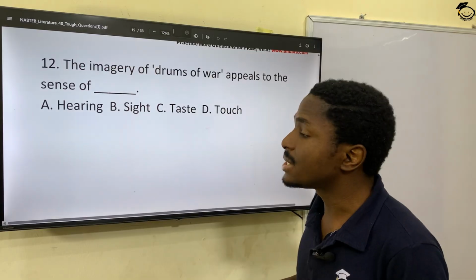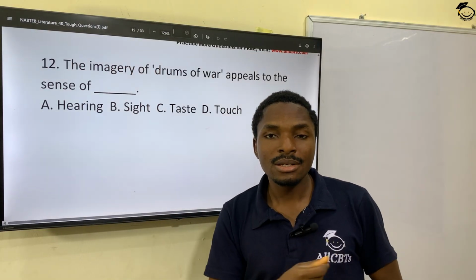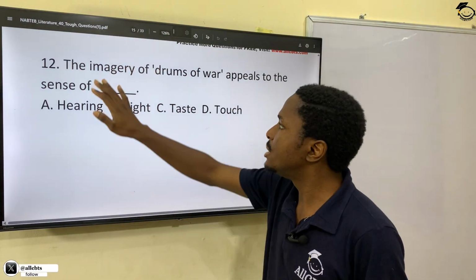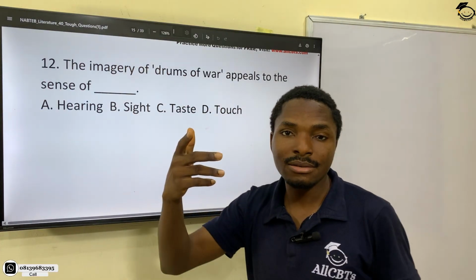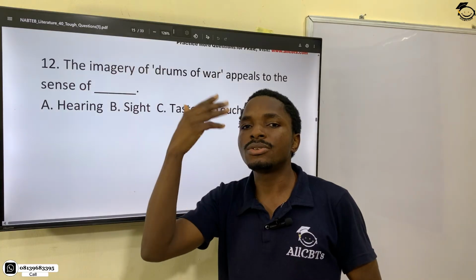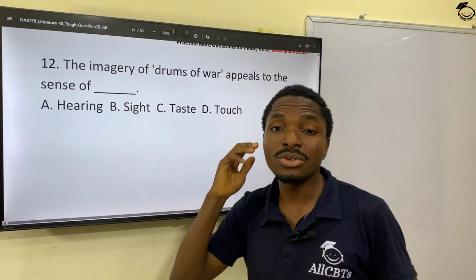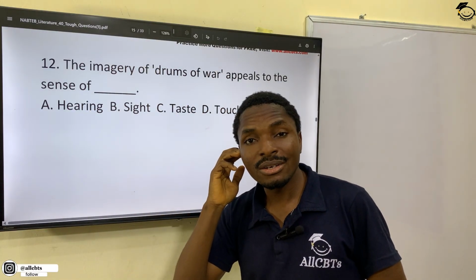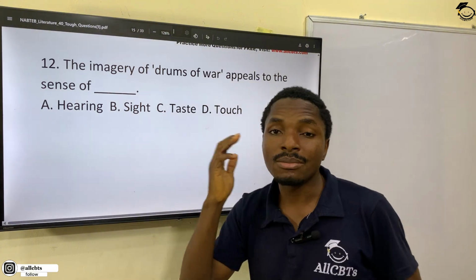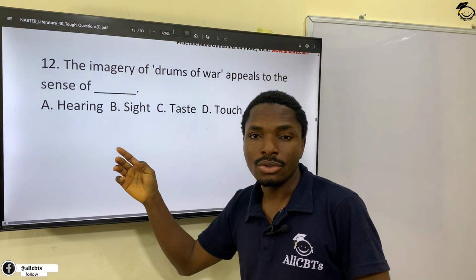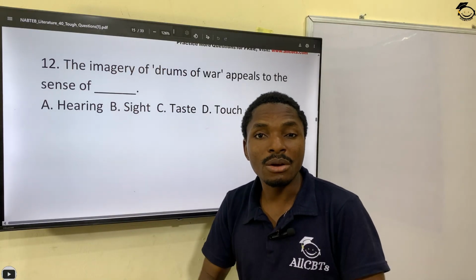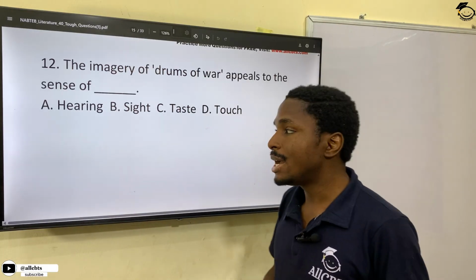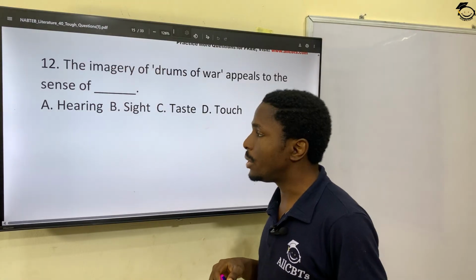So what part of your sense is in play? The imagery of drums of war is your sight. It's not your hearing, because you don't hear any sound actually. You can almost see someone beating the drums as you read that line of the poem.